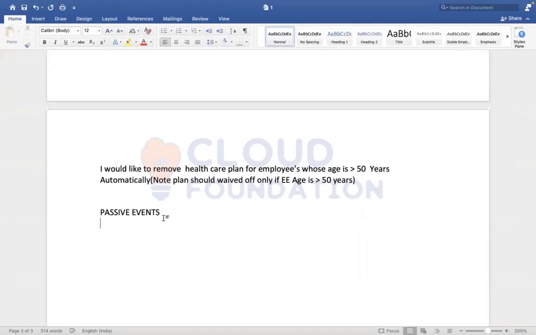Do you have any idea on scheduling? Once you schedule, the schedule will trigger and identify if any employee has met this criteria, and the plan will be automatically removed. Removed in the sense that an event will be triggered to the benefit partner to remove it. That is called a passive event. Those are the areas where most questions will come, but we have to discuss different scenarios.